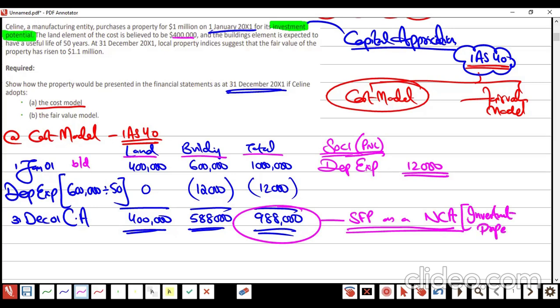The name will be investment property. Only the name is going to be changed. Am I clear? No doubts? So you witnessed that everything in IAS 16 cost model is the same in IAS 40 cost model. Please note it down.